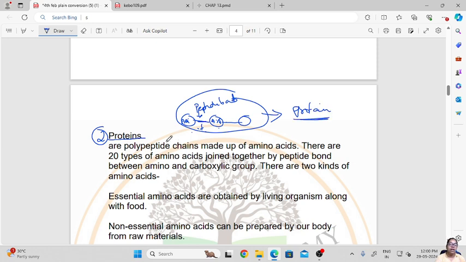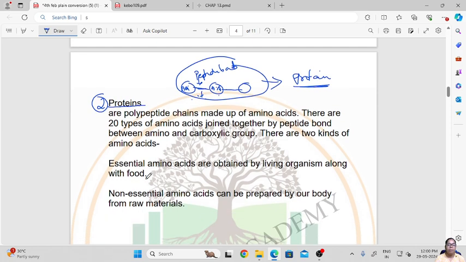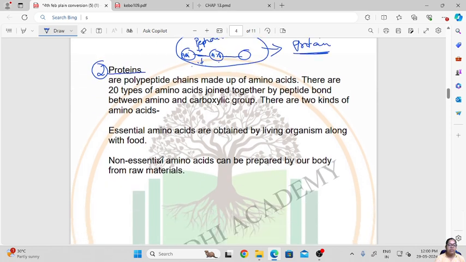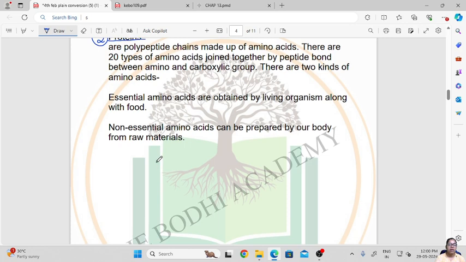So there are at least 20 types of amino acids joined together by peptide bonds between the amino group and the carboxylic group. Amino acids are of two types. Basically, proteins are made up of amino acids which are of two types: essential and non-essential.